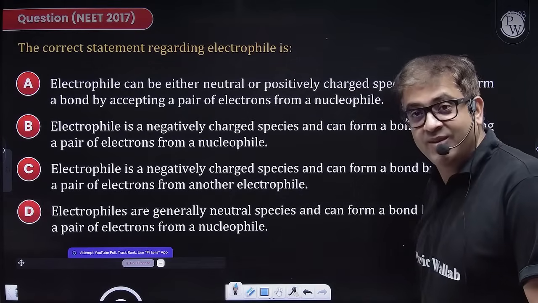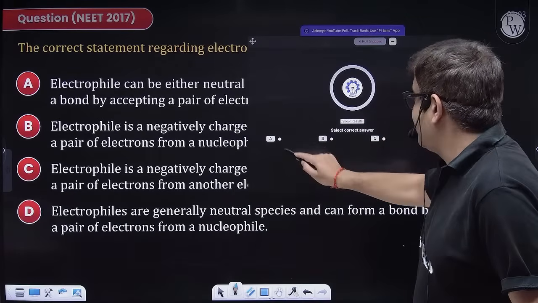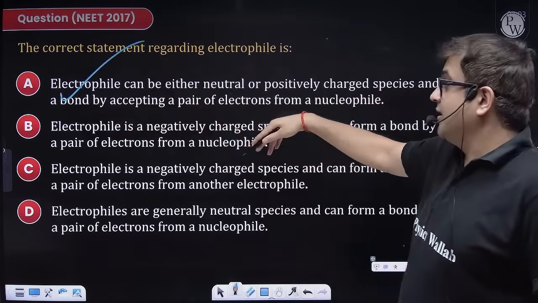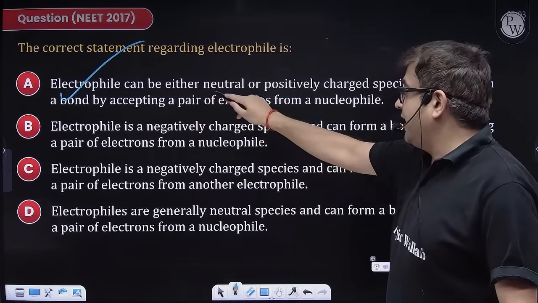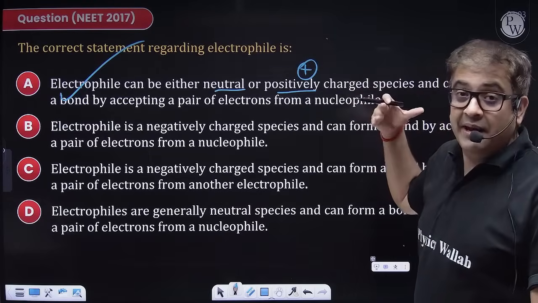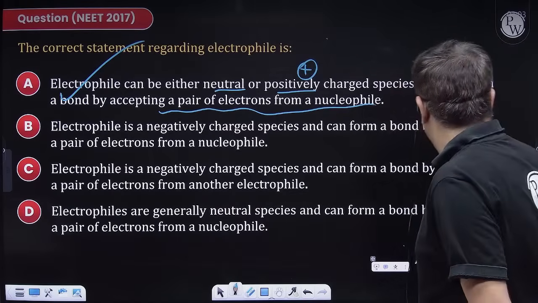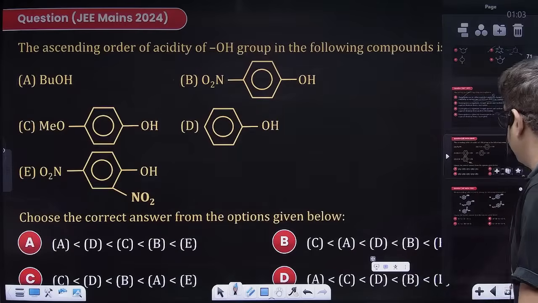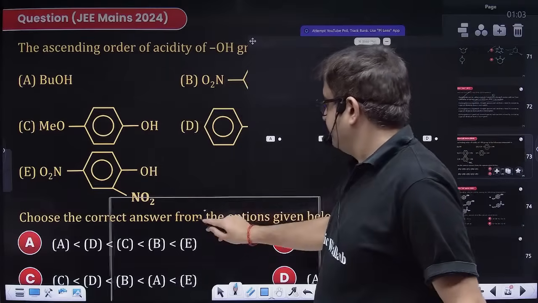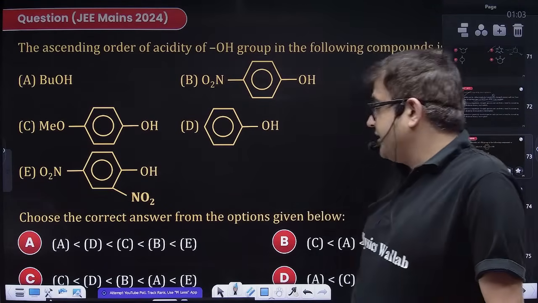Chalo. Yeah, good one. I guess most of the students got it, because you are learning in English medium, that means your English is good, and this proves it, because obviously this is a theoretical question. Electrophile is an electron loving species, so it can be neutral also. It can obviously be positively charged also, and it can relax itself by accepting an electron pair from a nucleophile, which is electron rich. So a very attemptable question. Try this one, guys.